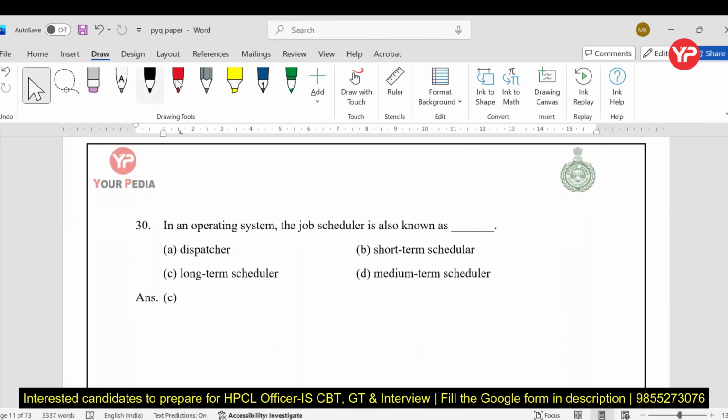Now, again, a very simple problem. We have three types of scheduler. In an operating system, the job scheduler is called the long-term scheduler. The dispatcher's task is to dispatch the process from the ready state. So here the answer is long-term scheduler. The long-term scheduler schedules the work between the new and the ready state.